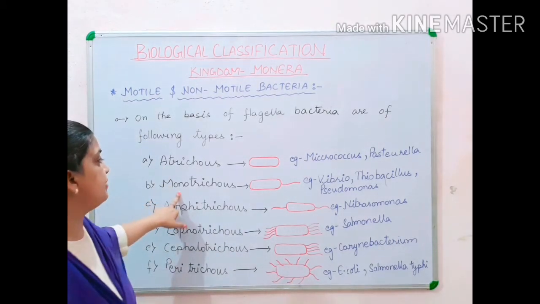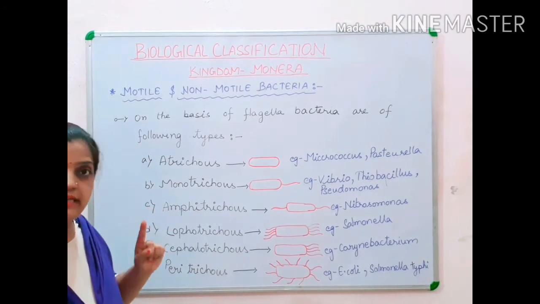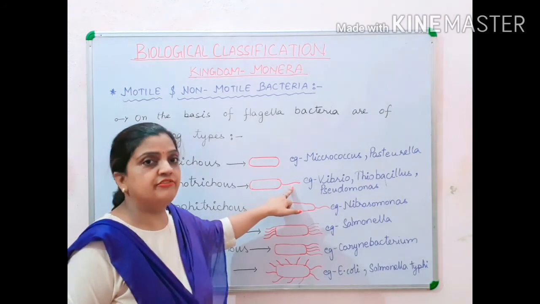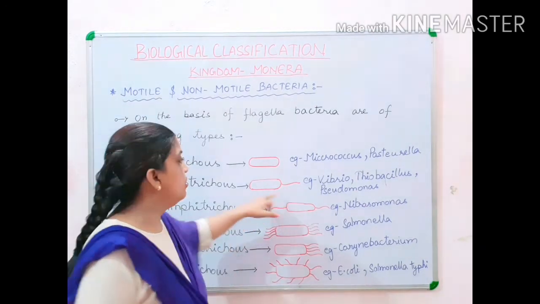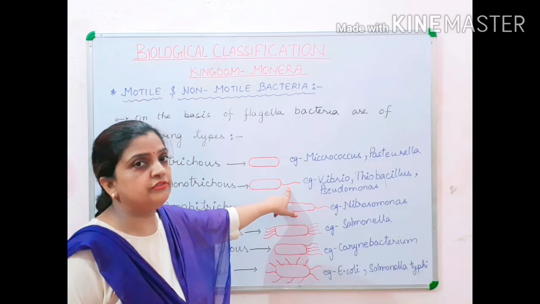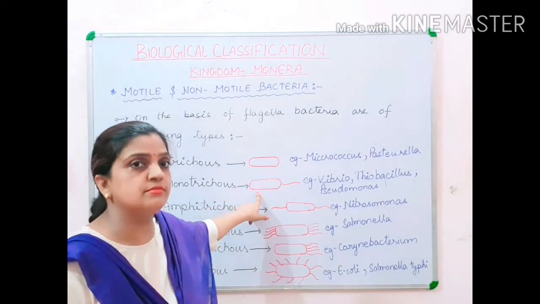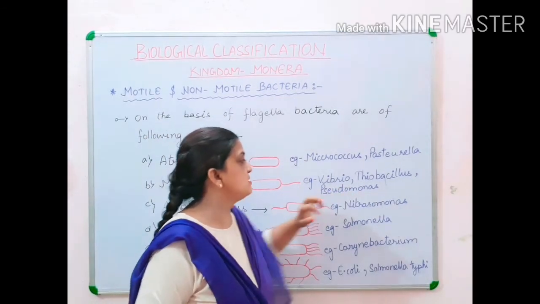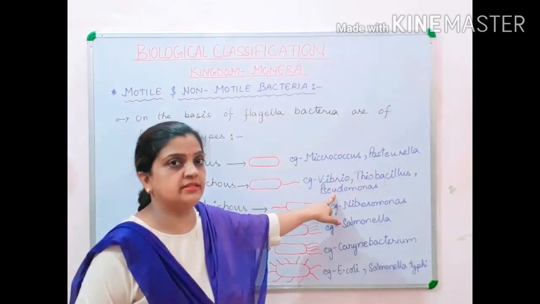Now children, if I move on to the monotrichous. Mono means one, single. In the diagram you can see that only one flagellum is present at one end of the bacteria. Any end, only at one end of the bacteria your flagellum is present. So this type of bacteria is called monotrichous. Examples are Vibrio, Thiobacillus, Pseudomonas. These are the examples for monotrichous bacteria.